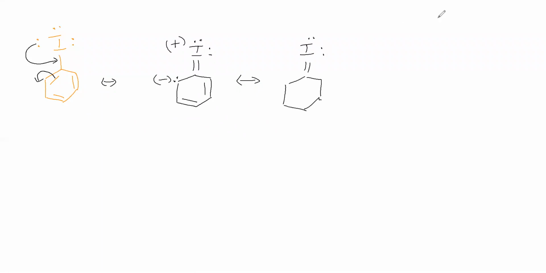How is the next resonance structure possible? This lone pair becomes a pi bond, and the pi bond becomes a lone pair. So here we give 2 pi bonds, here a lone pair with a negative charge, and iodine has a positive charge. In the next resonance structure, iodine has 2 lone pairs and a double bond, along with the phenyl ring. Again the migration: this lone pair becomes a pi bond, and the pi bond becomes a lone pair. Here there are 2 pi bonds, and we give the negative charge to this carbon and the positive charge to iodine.